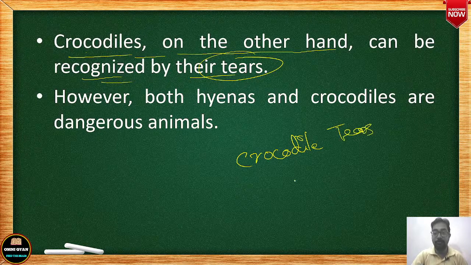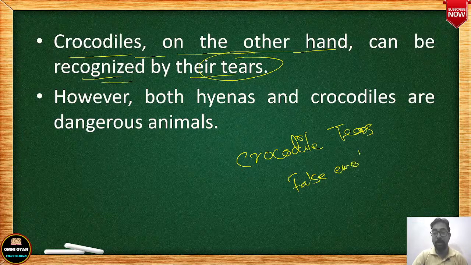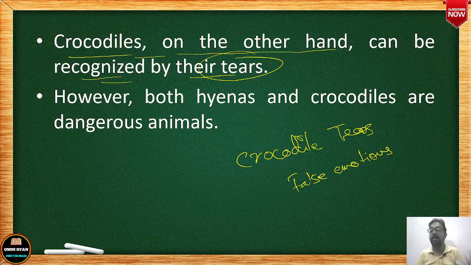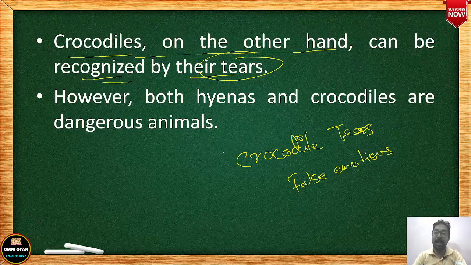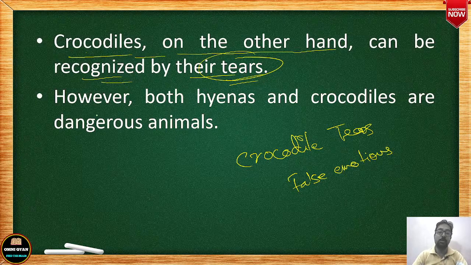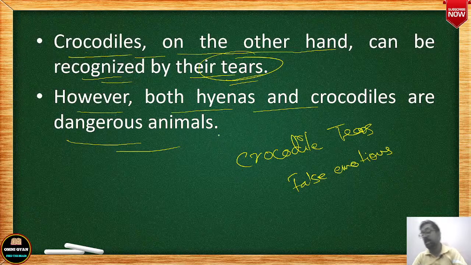Crocodile tears मतलब false tears और false emotions, untrue emotions. मतलब दिल में आप खुश हैं लेकिन बाहर आप झूठा आंसू बहा रहे हैं. Inside you are happy but outside you are shedding crocodile tears. तो you can identify hyenas by their smile और crocodiles by their tears, आंसुओं से. But however, both hyenas and crocodiles are very dangerous animals. तो दोनों ही बहुत ही ज़्यादा dangerous animals हैं.